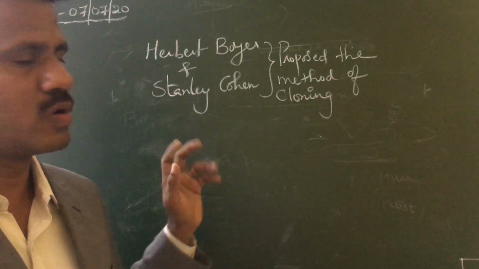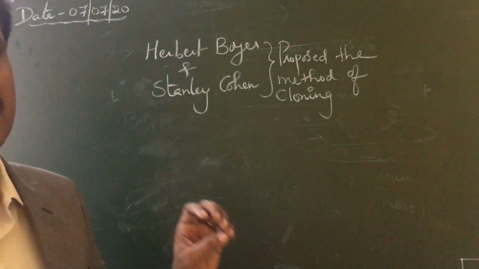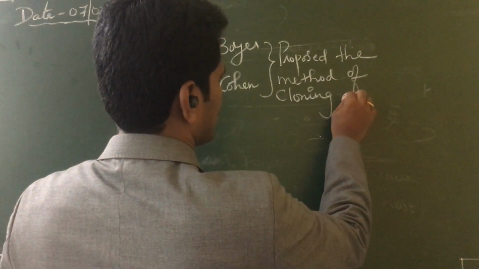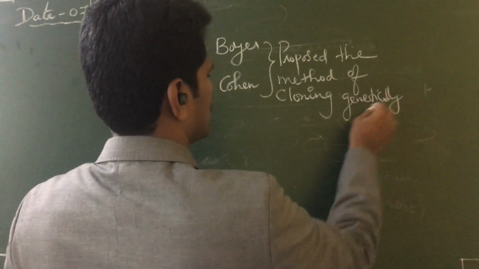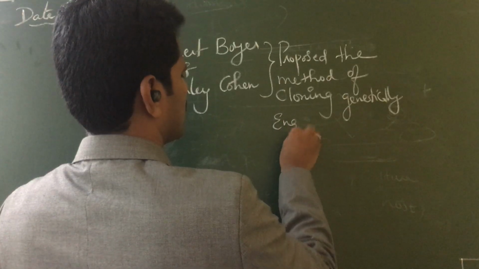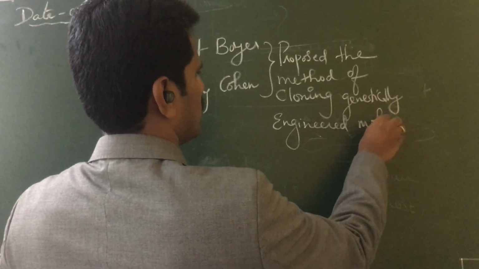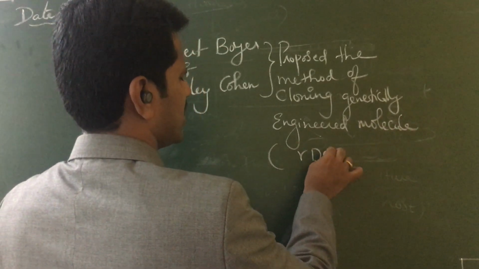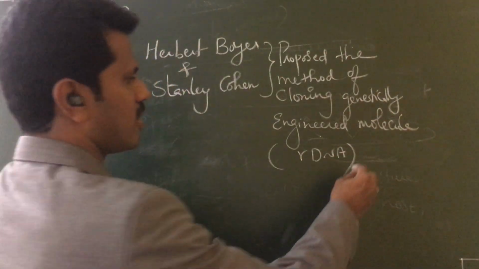They proposed the method of cloning genetically engineered molecule, that is rDNA, in foreign cells.